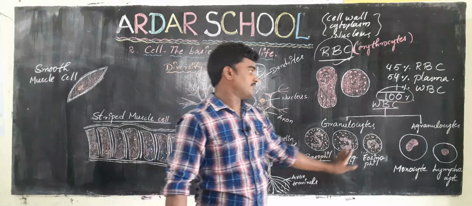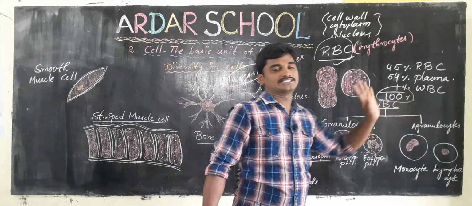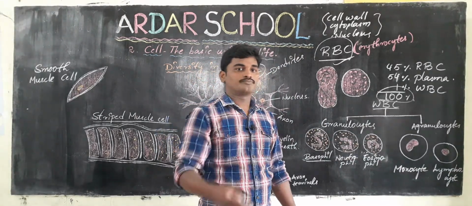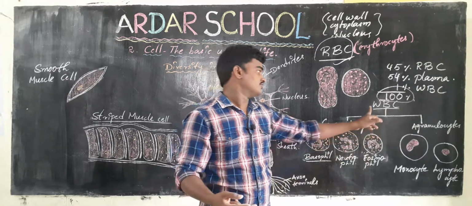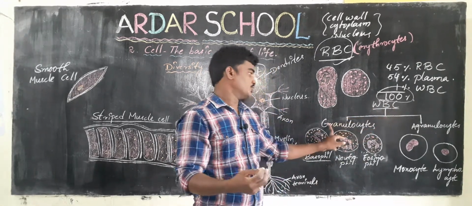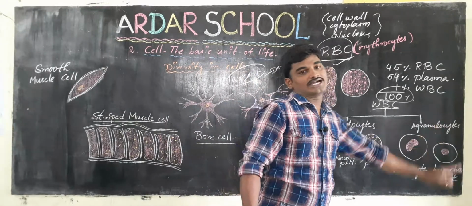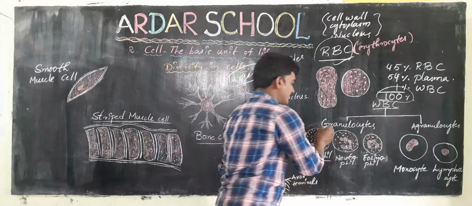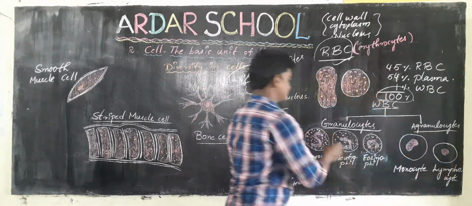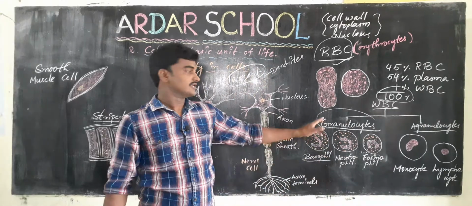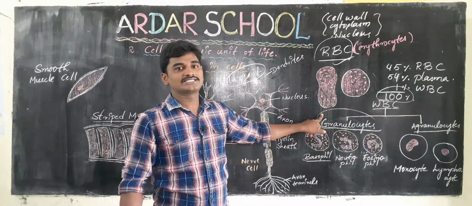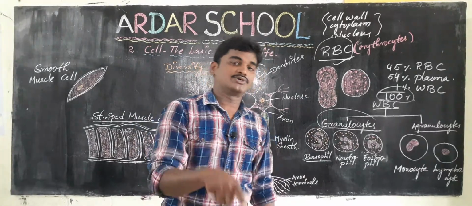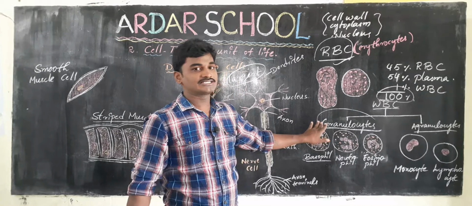Now let us learn about white blood cells. White blood cells are categorized into two: granulocytes and agranulocytes. So what are granulocytes and agranulocytes? Granulocytes contain granular cytoplasm.